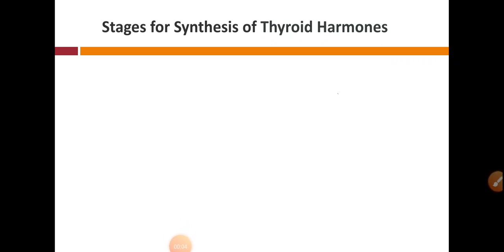Hello everyone. In today's lecture, we are going to start the stages for the synthesis of thyroid hormones. Before starting the stages, a short recap on yesterday's lecture. We have seen the histology of the thyroid gland as well as thyroid hormones, their chemistry, half-life period, plasma level, potency, intensity and rapidity.